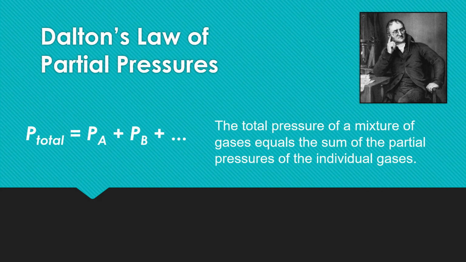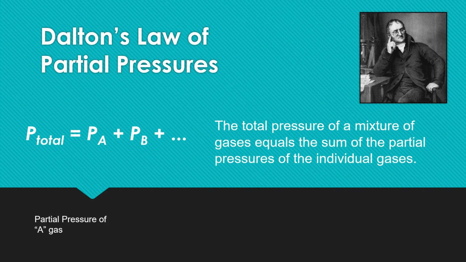That means PA is the pressure developed by gas A, and PB is the pressure developed by gas B. If you have oxygen and nitrogen, we can use PO2 or PN2 for this example. Therefore, the total pressure of the gas mixture is equal to the summation of the partial pressures of the individual gases.